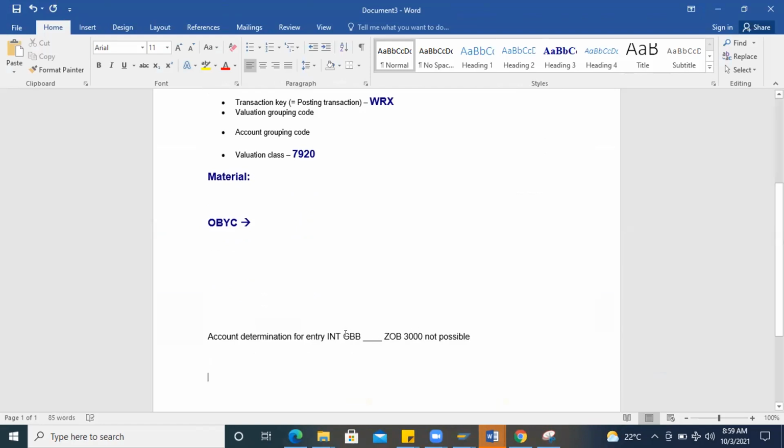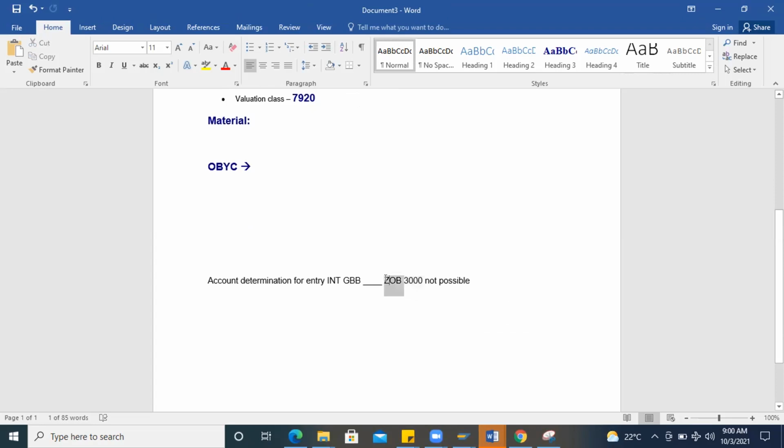So how will this GBB come into the picture? When you do an offset entry, means you are not referring to any order details, then definitely GBB will come into the picture. See now, GOB is what? It is a valuation grouping code. 3000 is the valuation class.